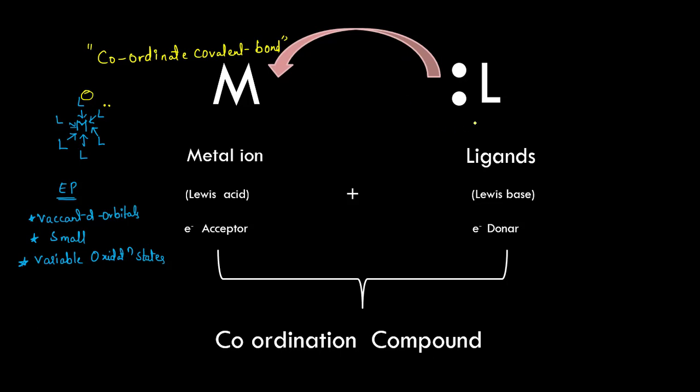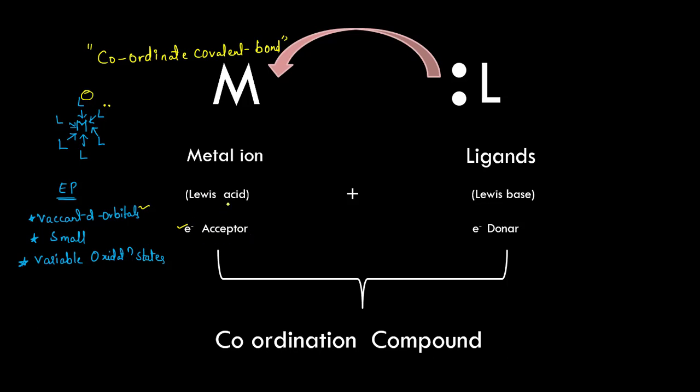The ligands have an extra pair of electrons, and the metal has empty d orbitals, so the ligand donates this electron pair to the empty orbitals of the metal, and the metal accommodates the electrons. So the metal accepts the electrons from the ligand. That is the reason this metal ion is called the electron acceptor.